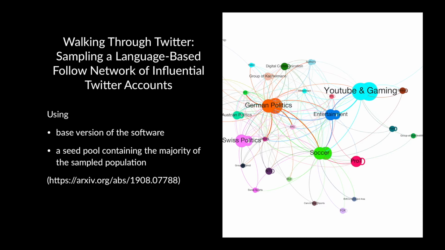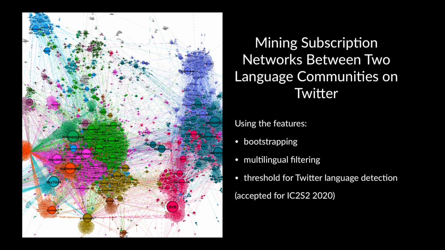I recommend to read the preprint, especially because it explains the method and the base version of RADICES much more detailed than I can in this video. However, to do this, we still needed to use a seed pool containing a majority of the sampled population. This data is often not available. So, to overcome this practical limitation and make RADICES more usable for researchers without prior data, we introduced a feature we call bootstrapping. This can generate your own seed pool on the go.